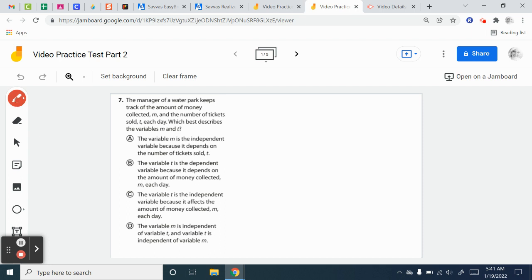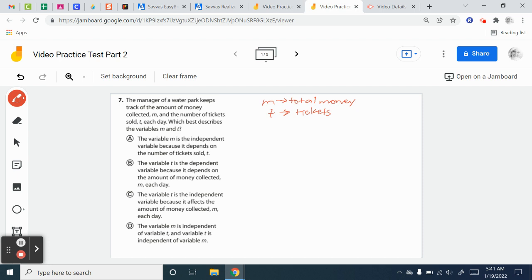All right, so number 7. The manager of a water park keeps track of the money collected, M, and the number of tickets, T, sold each day. Which best describes the variables? So M is the total amount of money, and T is the number of tickets.